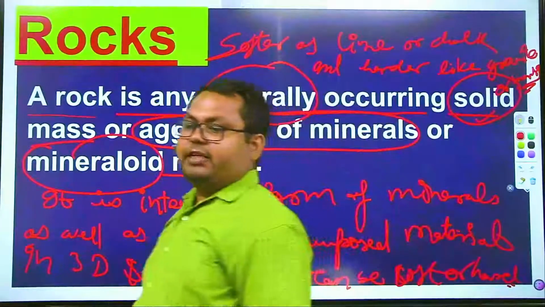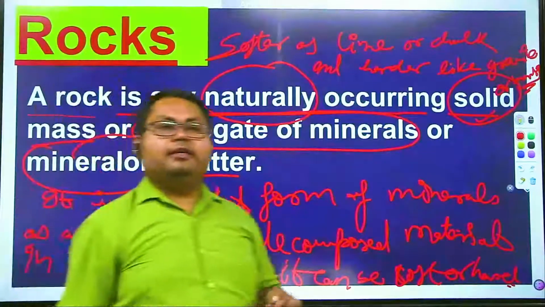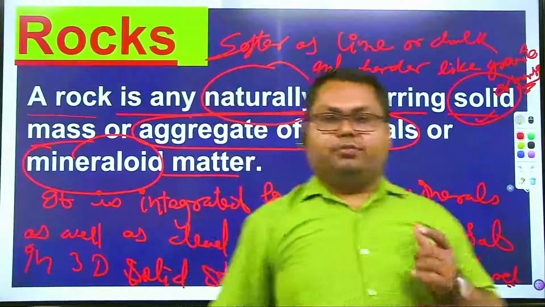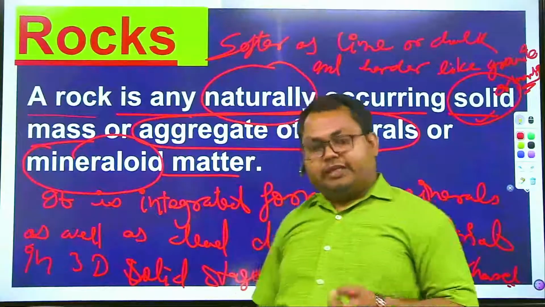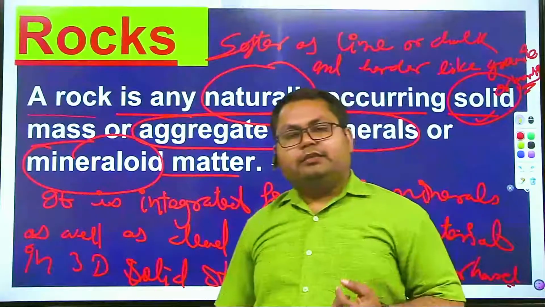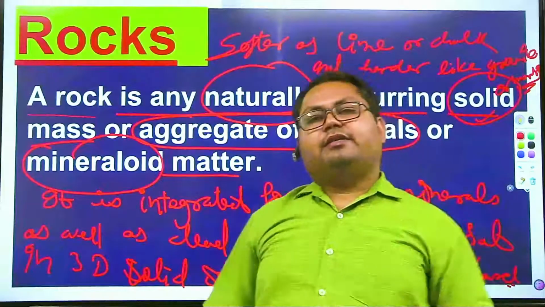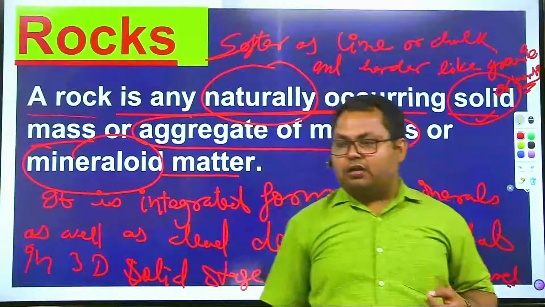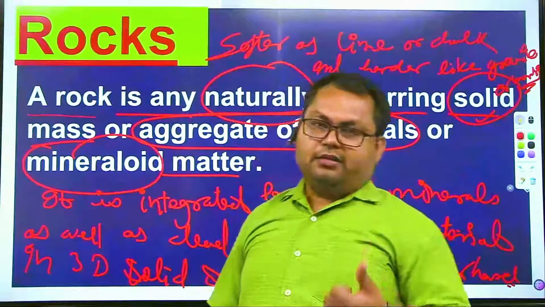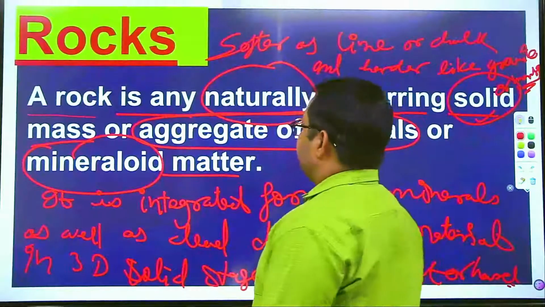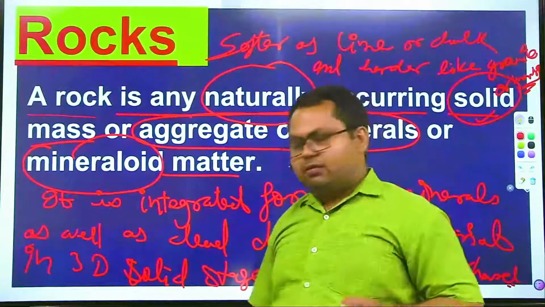So we can understand the rocks are initially composition of different type of minerals and decomposed material. It is in solid state, can be soft or hard, softer like lime or chalk, and harder as granite or marble. So this is the simpler definition of rock.